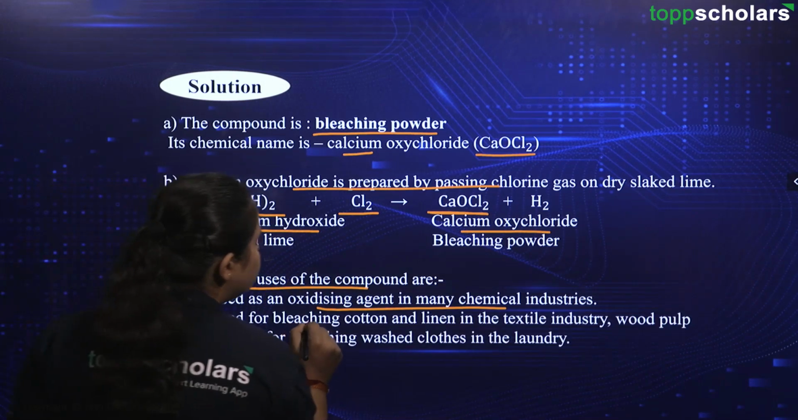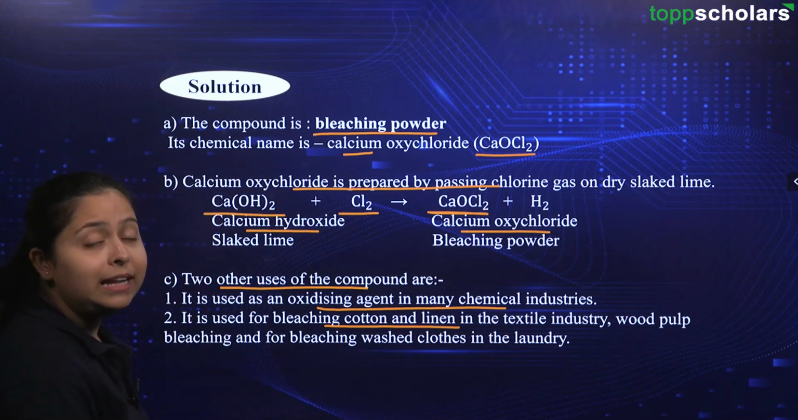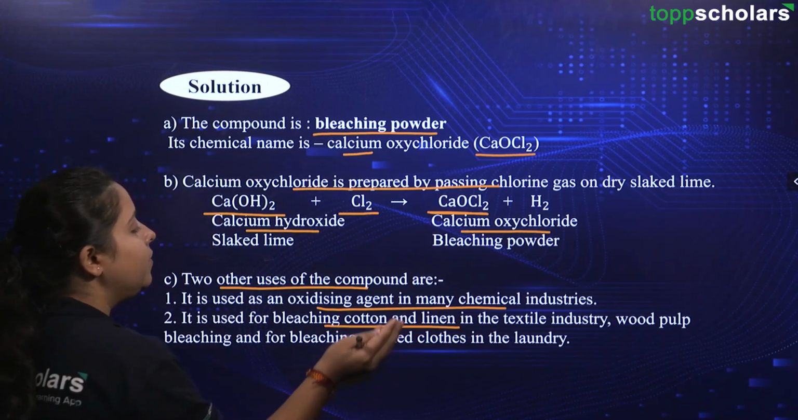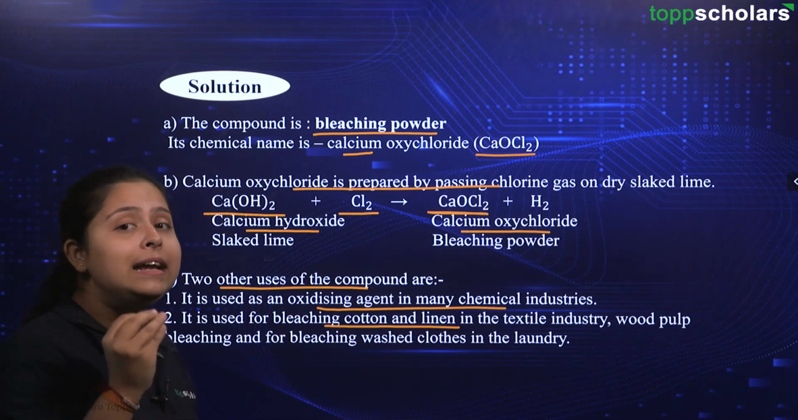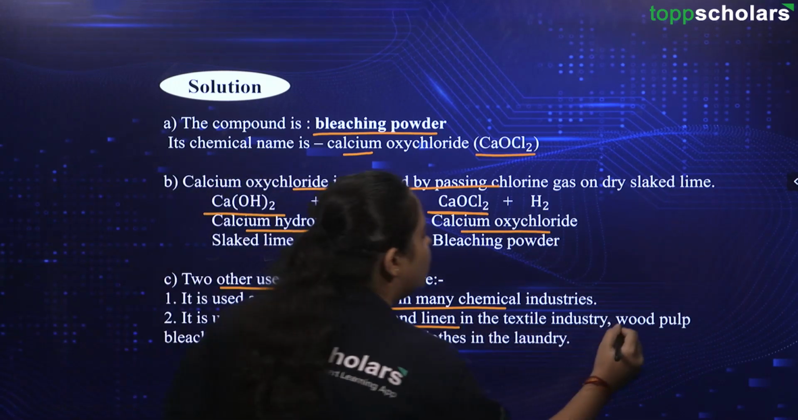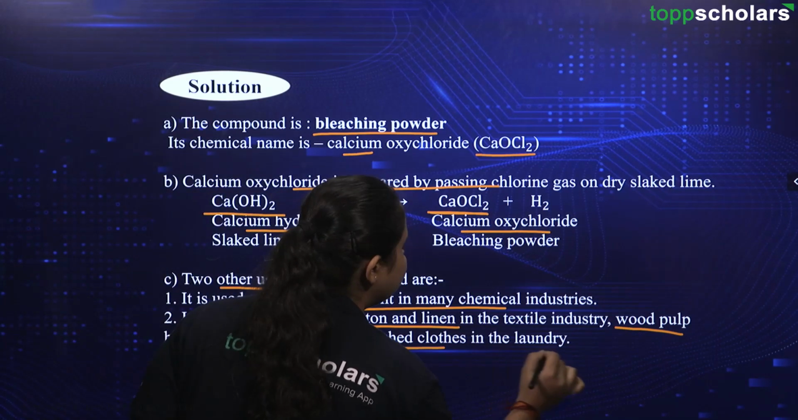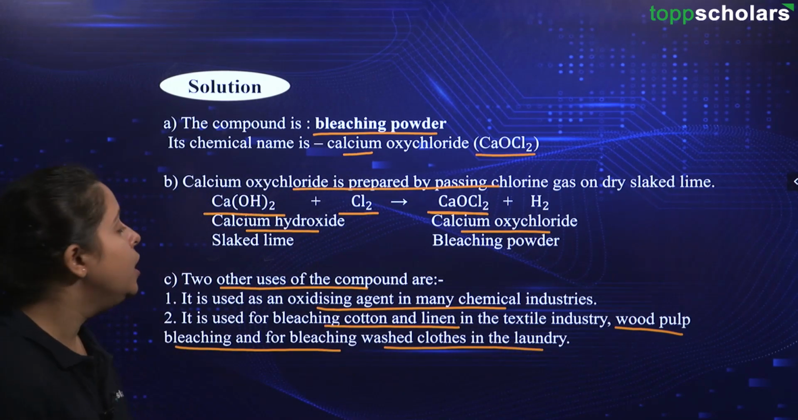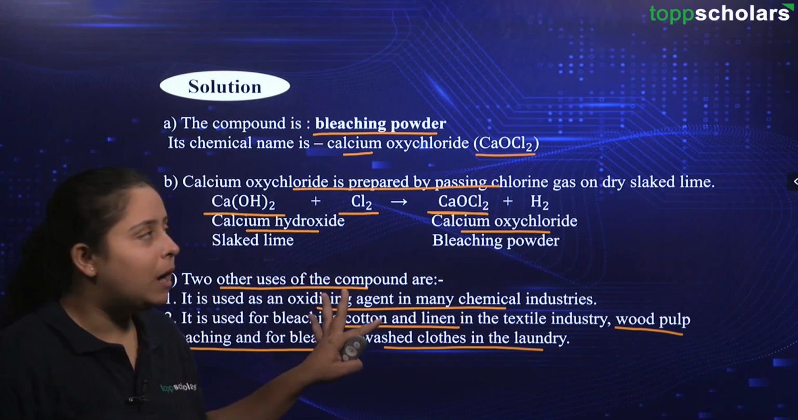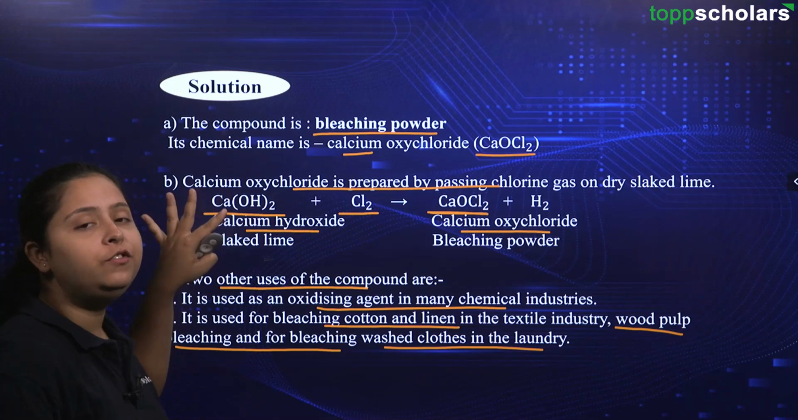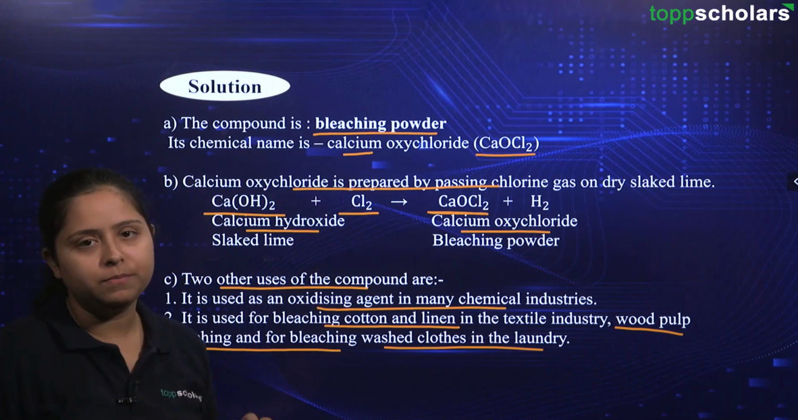Next one is, it is used for bleaching cotton and linen in the textile industries. So first we have used it in chemical, then we are given an example of using it in textile industries. It is also used in wood pulp bleaching and for bleaching washed clothes in the laundry, okay. So these are different uses of bleaching powder. This is the chemical name, chemical compound and the reaction for production of bleaching powder.